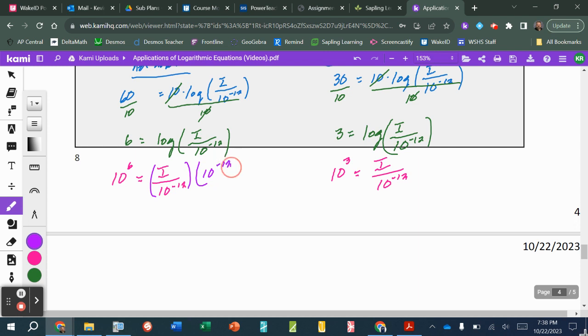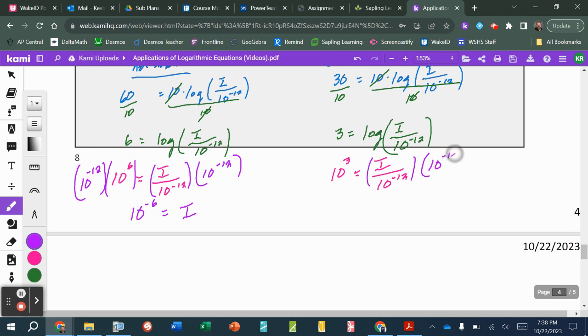And when we do that, again, just like in the Richter scale problem, I mentioned the property of exponents that said when we multiply two factors that have the same base, we're going to add the exponents. So this is going to give us 10 raised to the negative 6th power is equal to the intensity for this normal conversation. And over here on the right, same thing. I'm going to multiply by 10 to the negative 12 power.